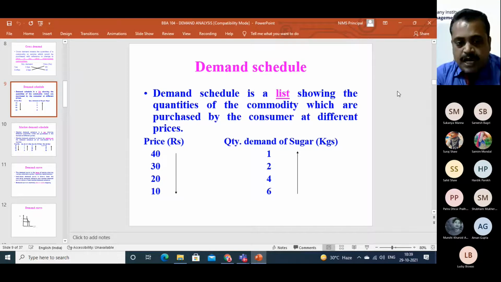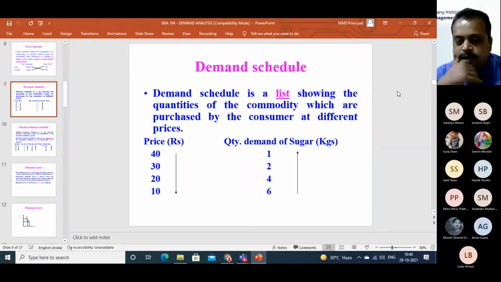Price of sugar has reduced to 30 rupees. Then consumer may purchase more sugar. Again it reduced to 20 rupees, consumer may purchase again more. Reduced to 10 rupees, can purchase again more. So you see, price quantity combinations are 40, when price is 40, quantity demand is 1. So 40, 1 combination. Second combination 30, 2. Then third combination 20, 4.